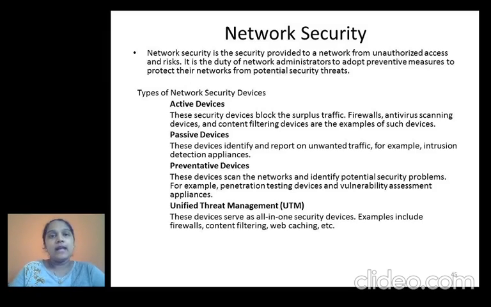It is a very simple thing: we are supposed to secure our network from unauthorized access, and how can we secure our network? With the help of network security devices. So there are some types of network security devices. How many types? There are 4 types of network security devices. First is active device, second is passive device, third is preventive device, and fourth is unified threat management.